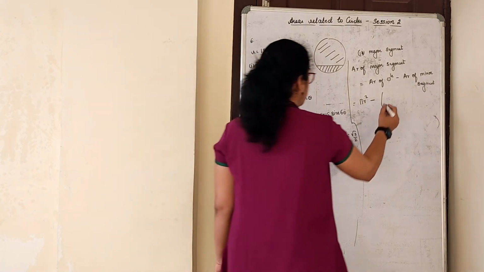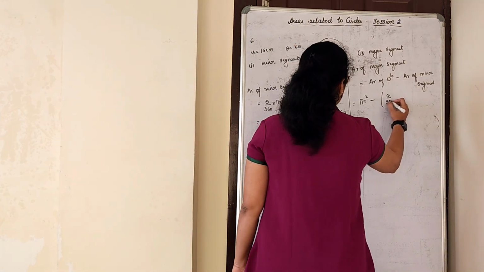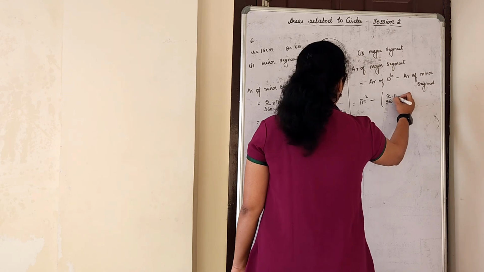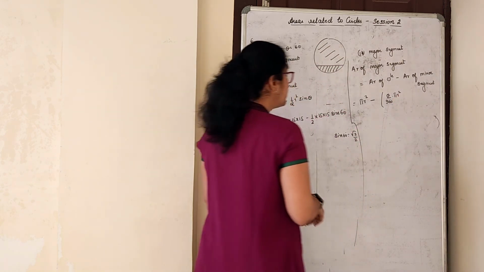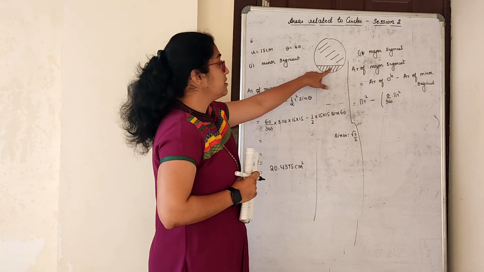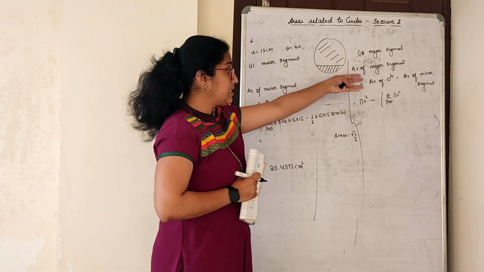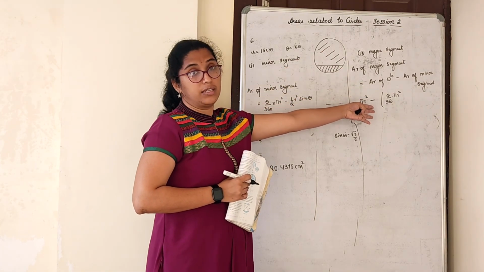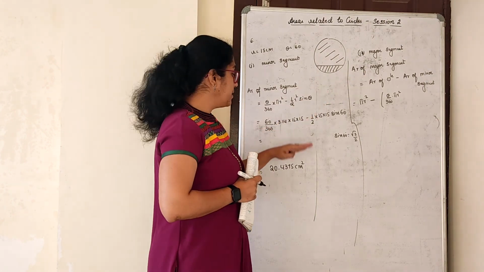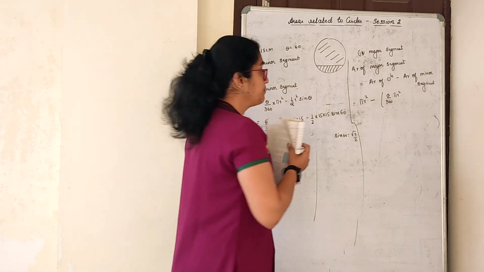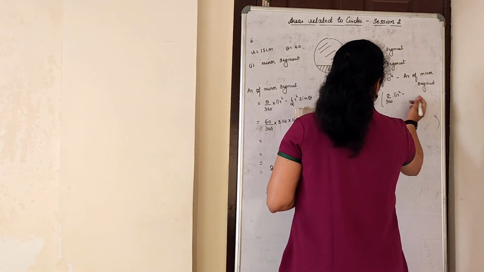I'll write this formula: theta by 360 into pi r square minus 1 by 2 r square sin theta, because in case they have not asked for the minor segment first, and directly ask this, you have to apply and do it like this only. I will write the formula, but the answer I will substitute directly.